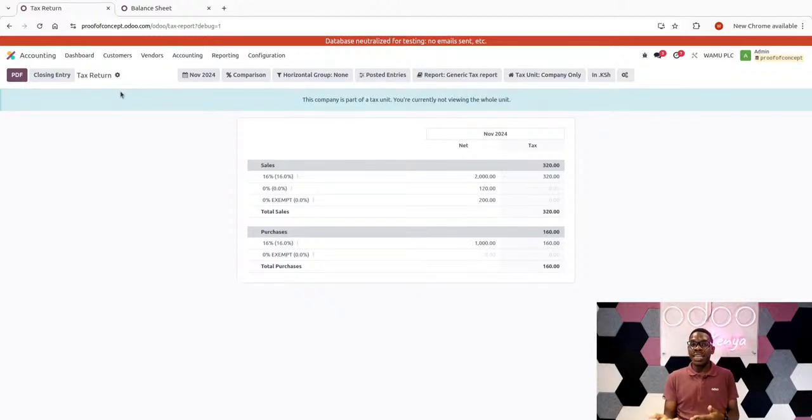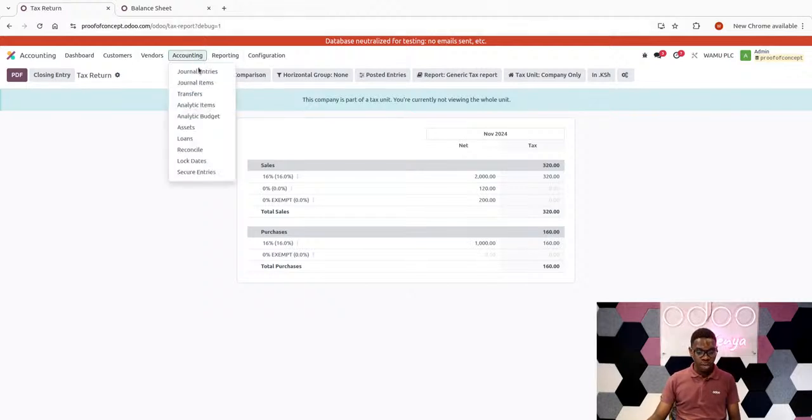So the system should have a mechanism of ensuring that nobody is in a position to go back and tamper with that period, unless there are some specific regulations involved or some specific right that someone is provided. And now that leads us into a discussion on lock dates.